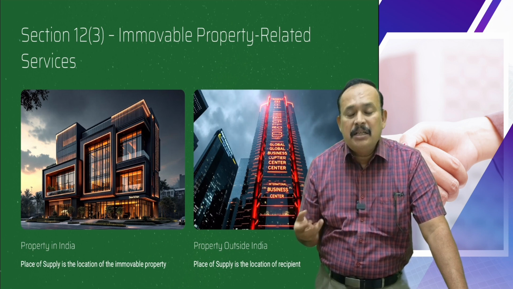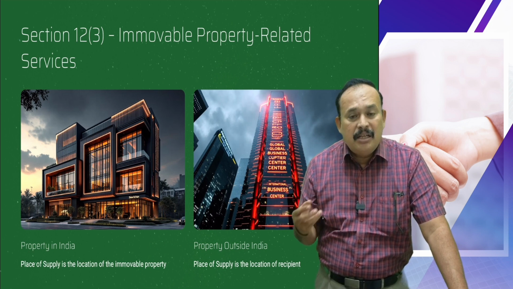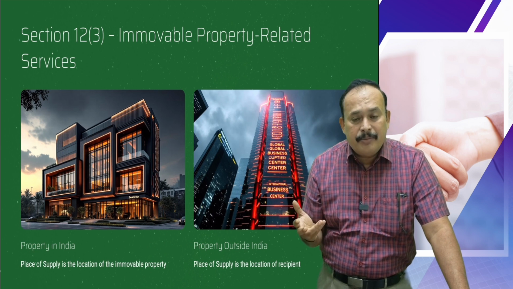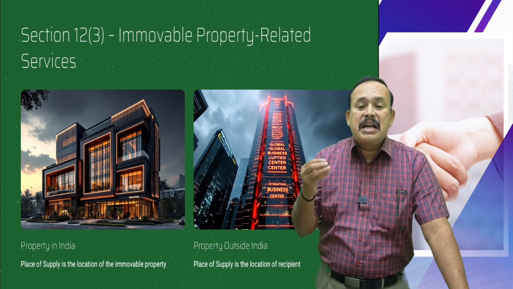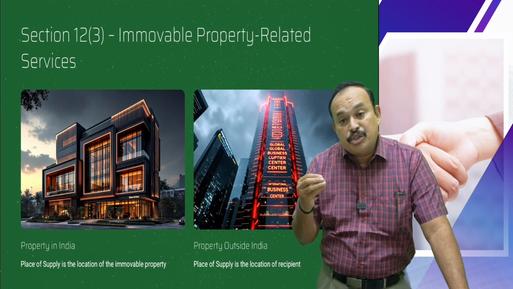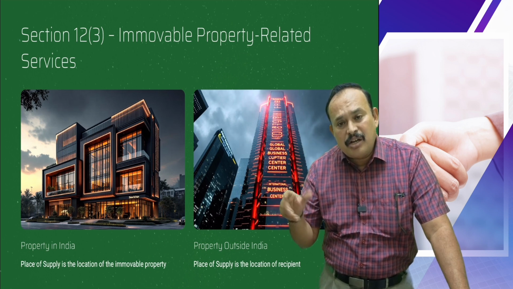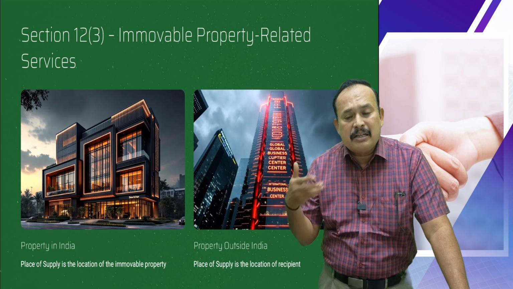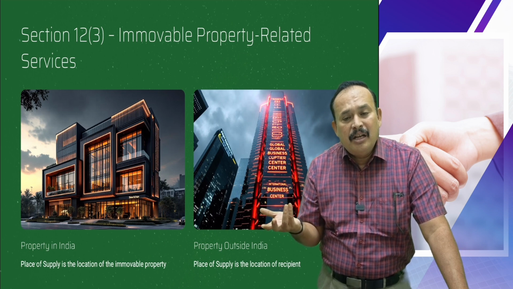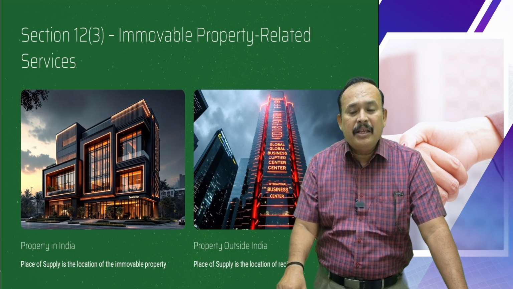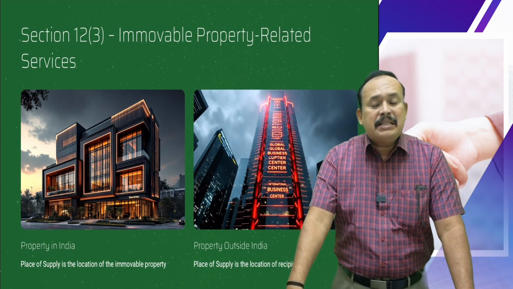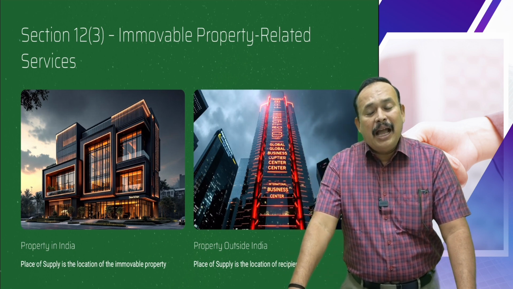In that case, architect services, interior decorating services, construction services, real estate agent services, chartered engineer services with regard to the real estate or construction nature, repair services to an immovable property, any service in relation to an immovable property.